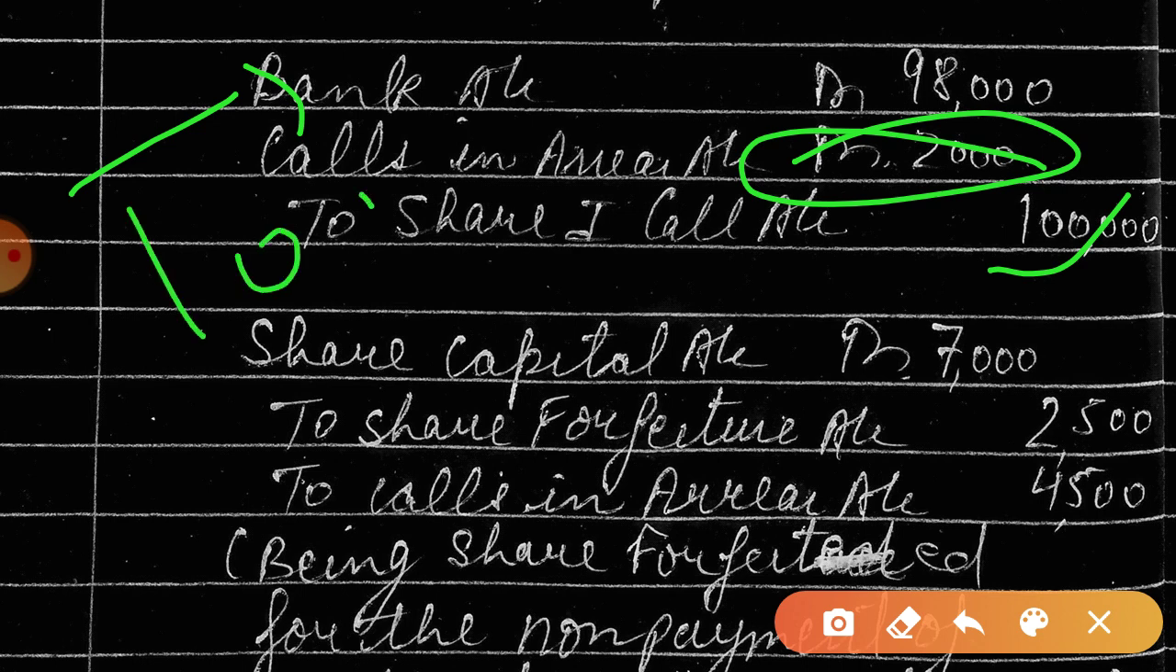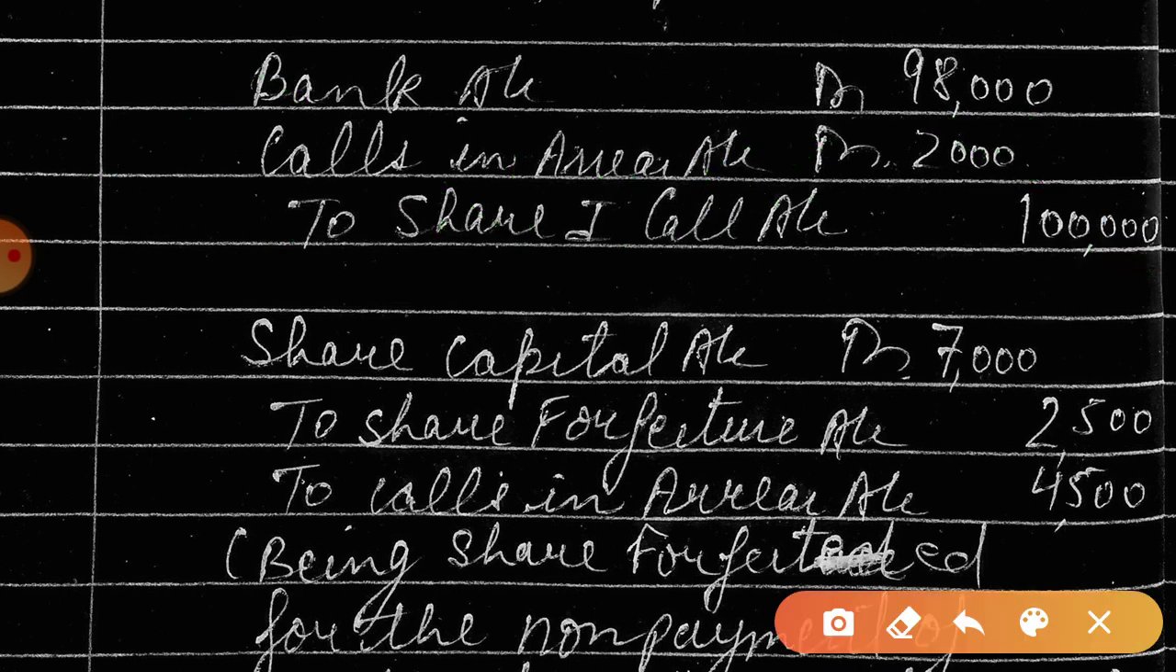So 100 into 20, 2,000 rupees will not be received at the time of the first call. Now the final call is not made, so we are not making the final call due in this question, because it is not made by the company. But the company is saying after the first call the 100 shares are forfeited. So what is the journal entry of forfeiture of share? Share capital account debit to share forfeiture account and calls in arrear.